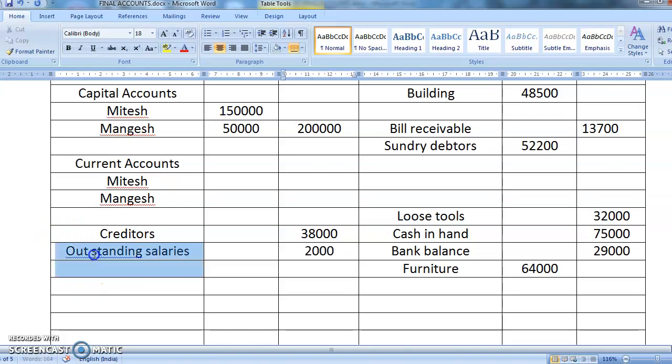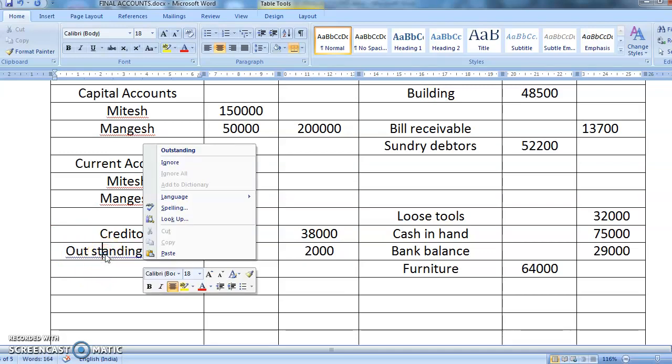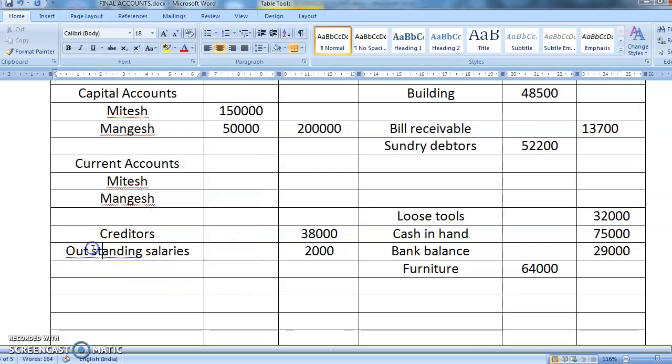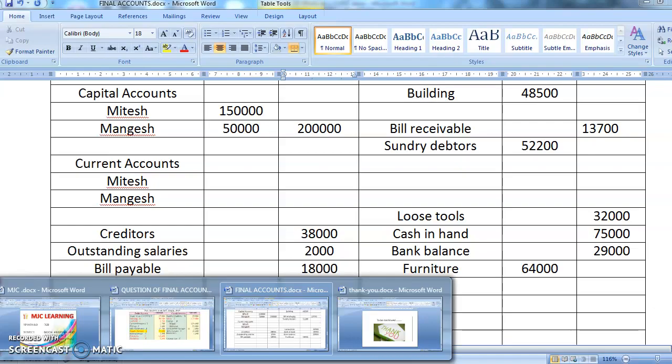Then you had bills payable. What was the amount of bills payable? Yes, the amount of bills payable was 18,000. Okay, so you have done that entry also.